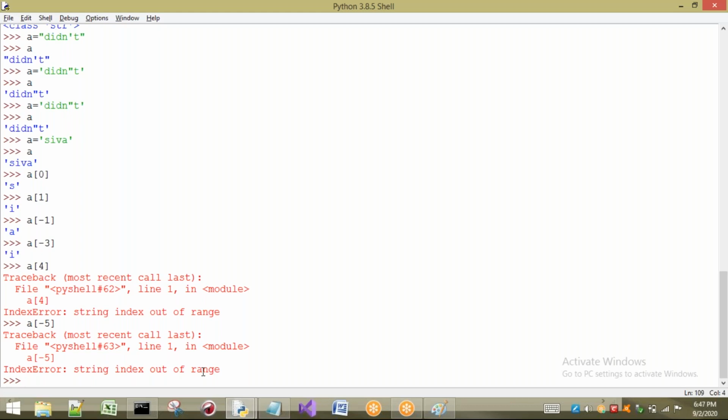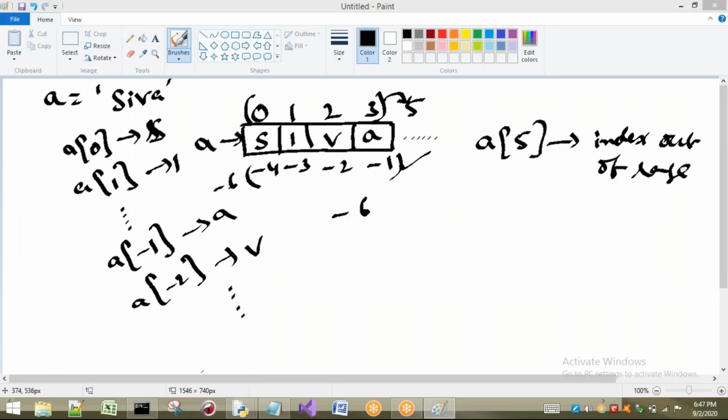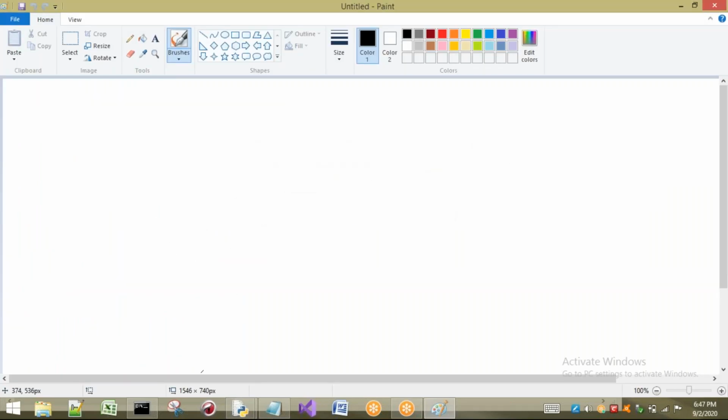In this way, we are going to access the characters of a string by using the index concept. Here we can traverse both sides, that means from left to right and right to left. So much flexibility is there by using these indexes. Now this is the concept of indexing. Now I will go for slicing. It is somewhat interesting and a lengthy concept, but now I will say it in brief only.